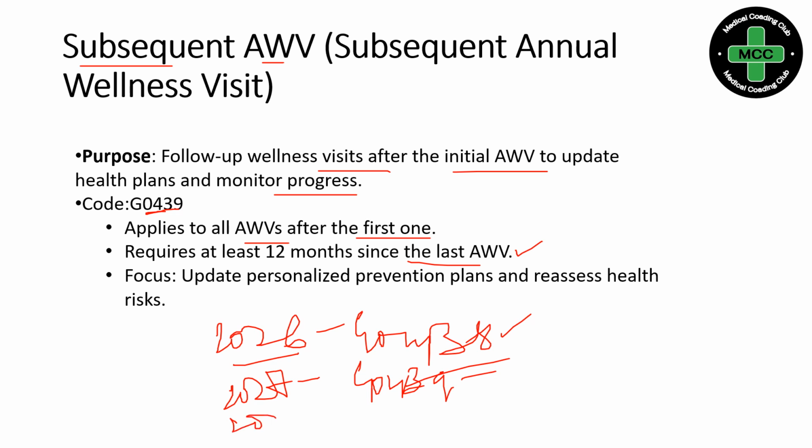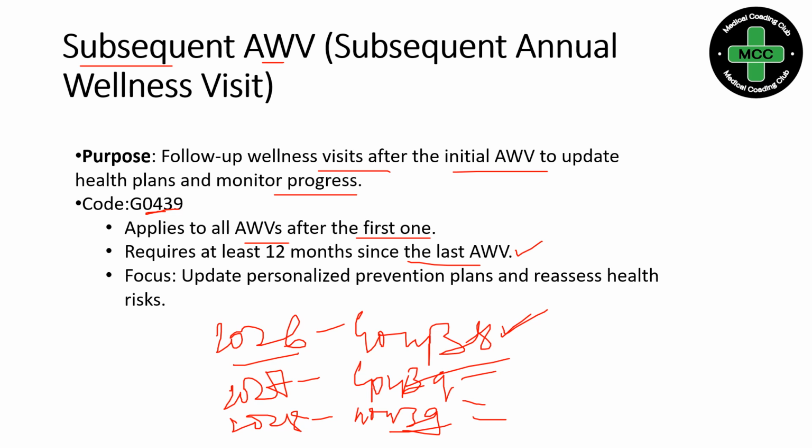In 2028, if the patient comes back for the subsequent annual wellness visit, we will bill G0439 only. All the remaining years we will continue to bill G0439. G0438 and G0402 both are limited codes, and we bill them once in a lifetime.